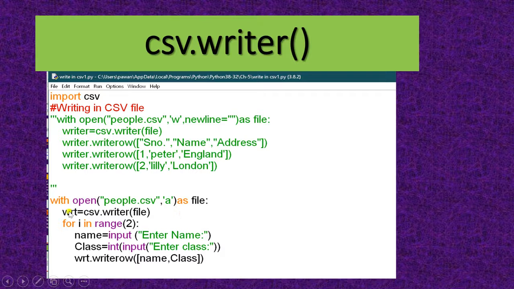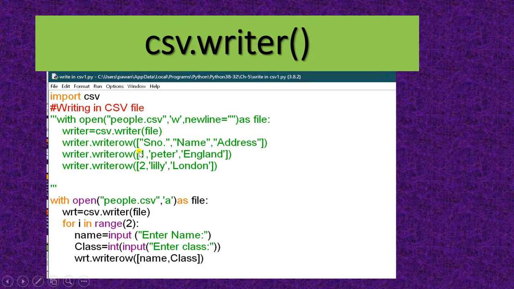See the first one, I put it in the comments box. With the help of this, you are able to write one by one, meaning you are able to write every row.